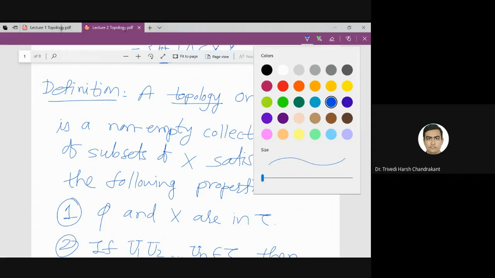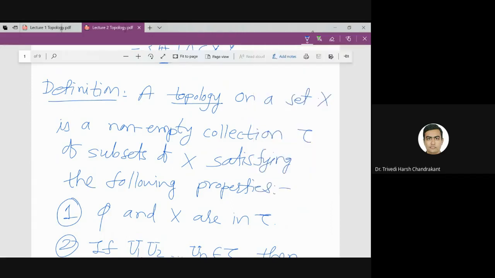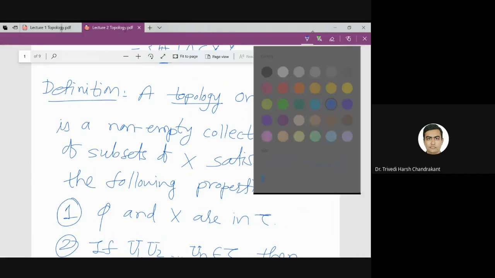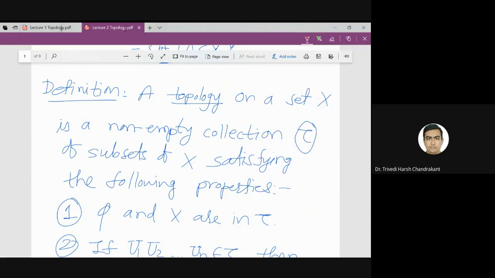That is exactly this notation tau. By topology on a set X, what is meant by that? Tau is a collection of sets, a family of subsets of X. So that means tau is basically a subset of the power set of X, right?